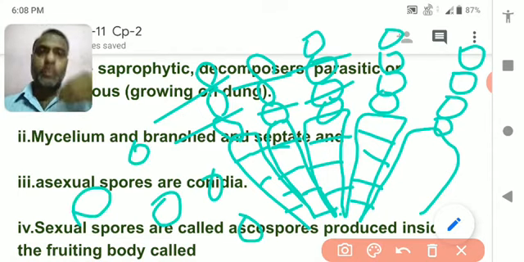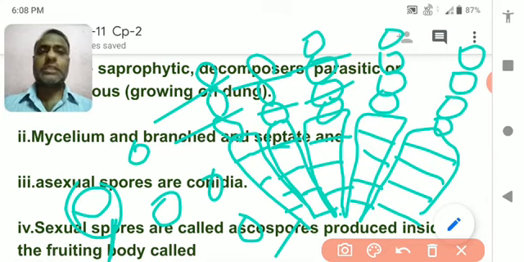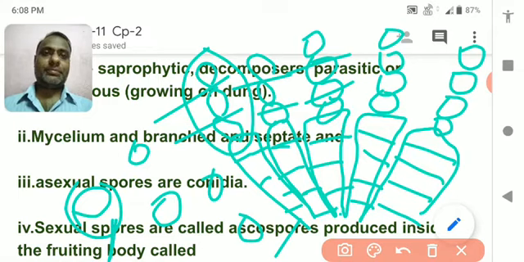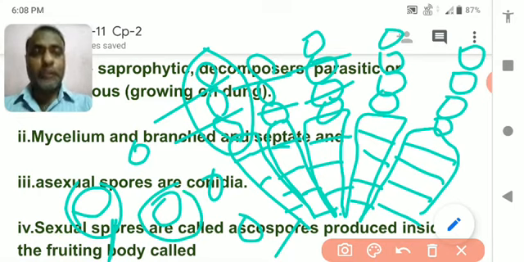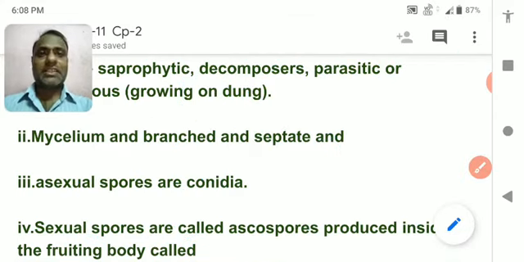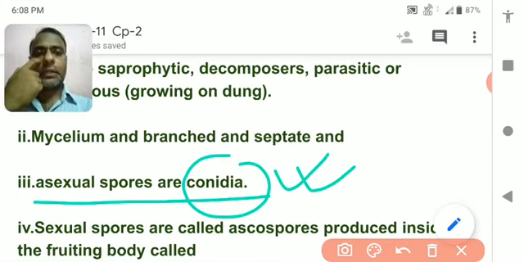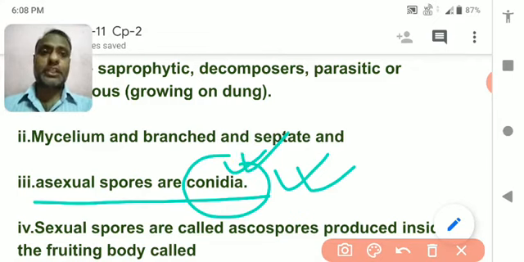The figure is already given in the book, just see it there. These are called conidia, and conidia are asexual spores, and they are capable of growing into a new fungus, that is Penicillium. Understood? So asexually they reproduce by the formation of conidia. Conidia are the asexual spores.